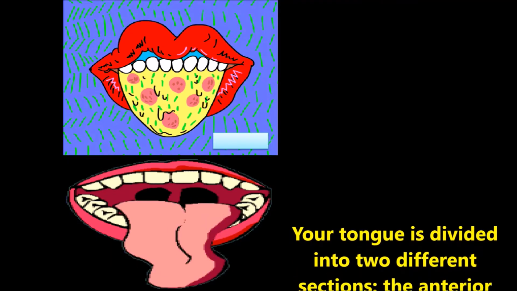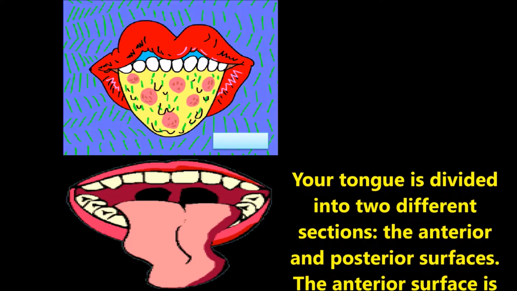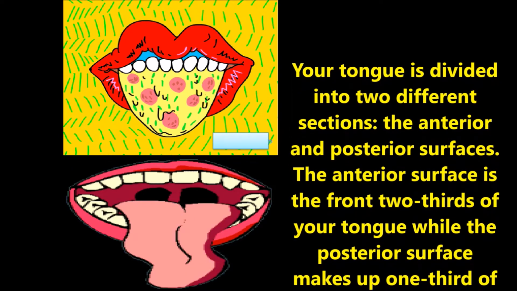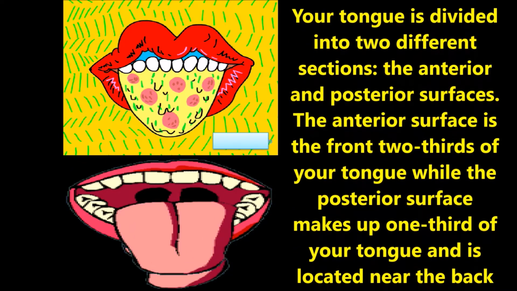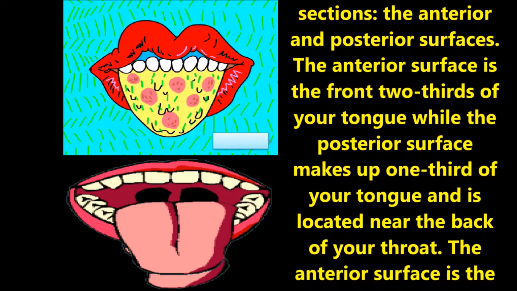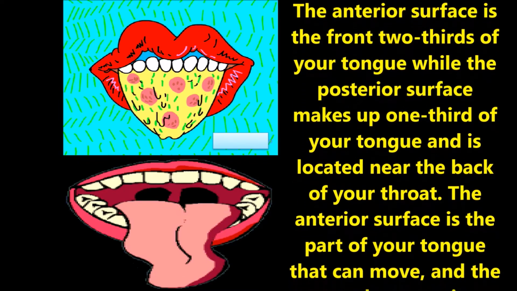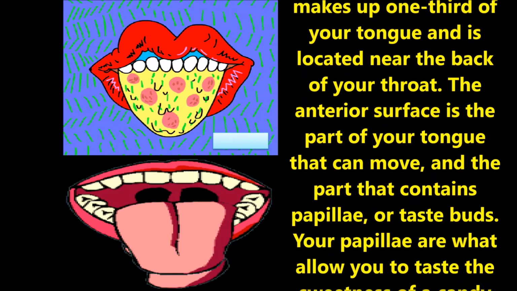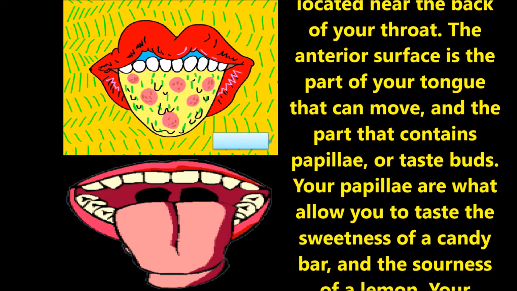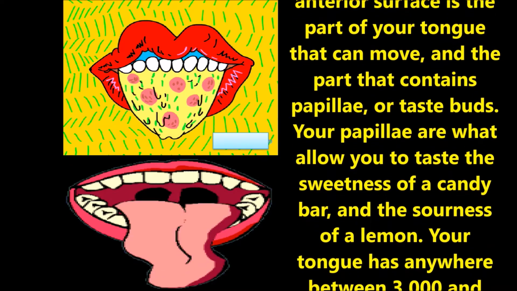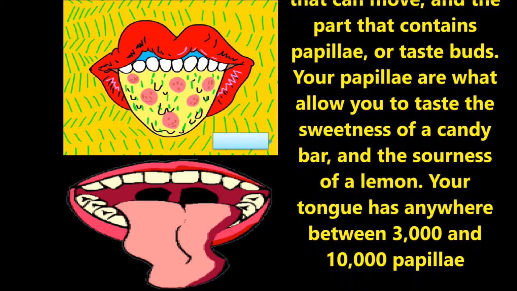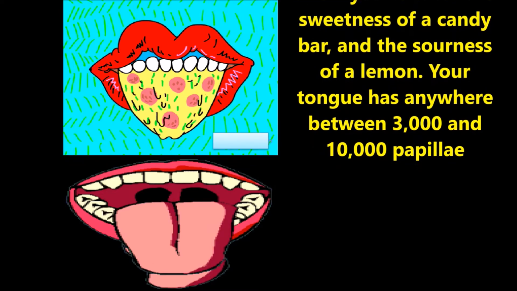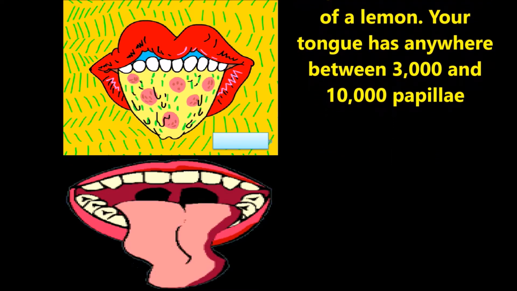Children, we already discussed that your tongue is divided into two different sections, the anterior and posterior surfaces. The anterior surface is the front two-thirds of your tongue, while the posterior surface makes up one-third of the tongue and is located near the back of your throat. The anterior surface is the part of the tongue that can be moved and that contains papillae or taste buds. Your papillae are what allow you to taste the sweetness of a candy bar and the sourness of a lemon. Your tongue consists of 3,000 to 10,000 papillae.